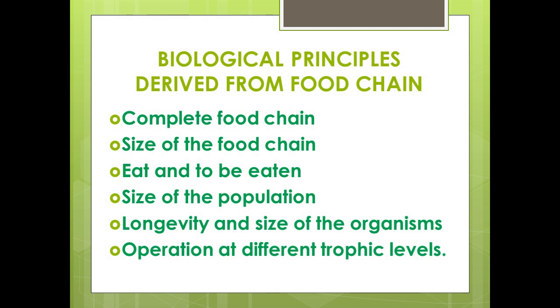Eat and be eaten: food chains are based on the process of eating and being eaten. Size of the population: population size generally decreases with a rise in trophic level. Longevity and size of the organisms: except for terrestrial shrubs, trees and some herbivores, individuals of higher trophic levels are generally of larger size with a longer lifespan. Operation at different trophic levels: different organisms occupy different trophic levels depending on their food chain.